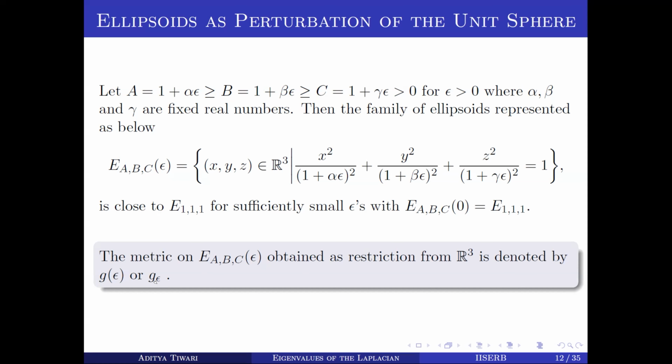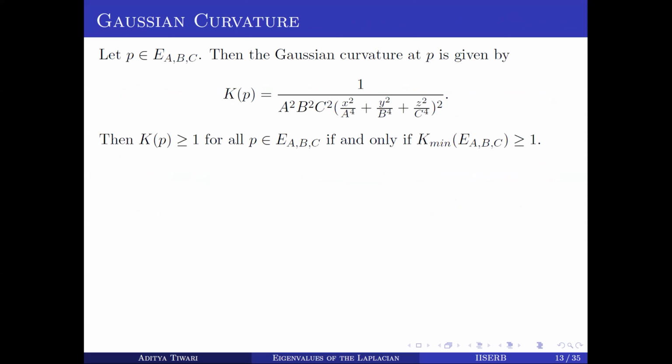Okay, then now we'll obtain the condition on the semi-axis lengths for the curvature. If you take a point p on the ellipsoid, then the Gaussian curvature K p is given by this formula. If we want this Gaussian curvature to be always greater than equal to 1 for all points on this ellipsoid, this is true if and only if the minimum of this curvature is greater than equal to 1. So we'll compute the minimum.